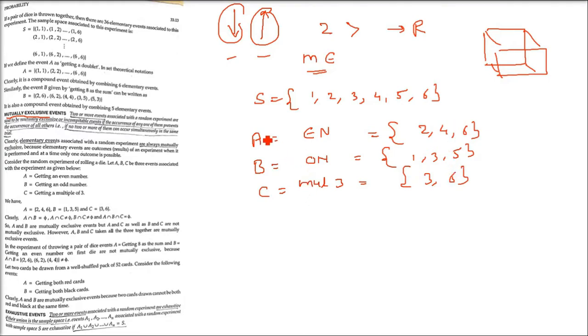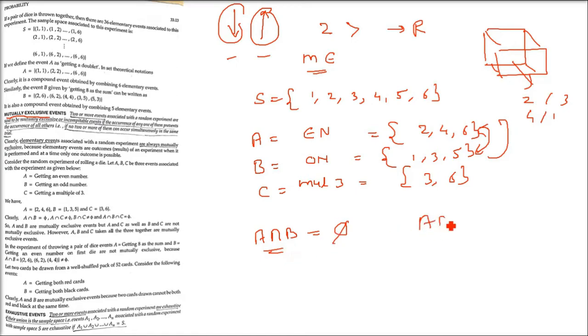Now, when you take the intersection of two sets and you get a phi, a null set, then you say they are mutually exclusive. They have nothing in common. See, A and B, there is nothing common: 2, 4, 6, 1, 3, 5. So A and B intersection is giving me a phi, which is a null set. So A and B are mutually exclusive events.